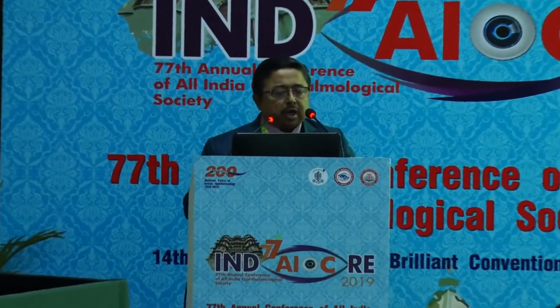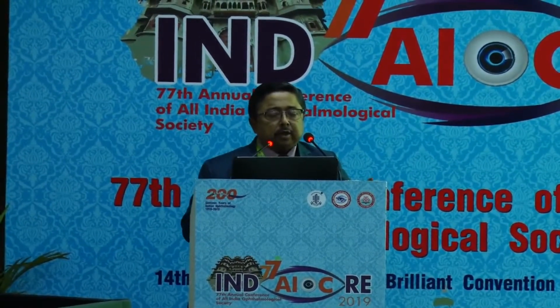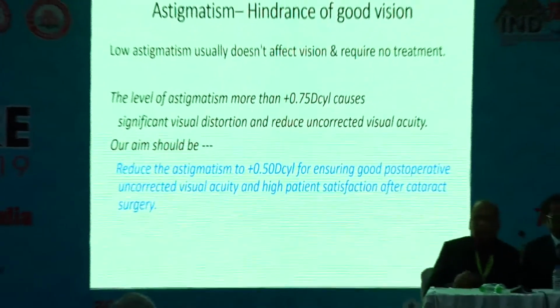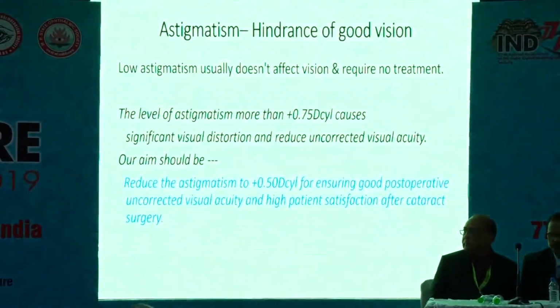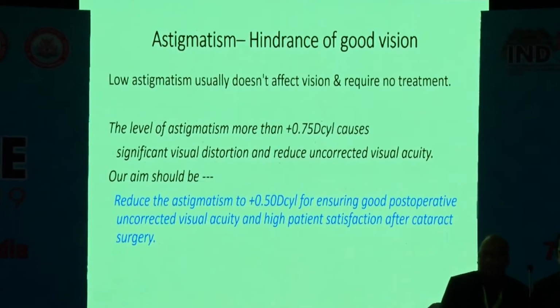Just to start with, we are talking about the toric IOL nature, but the point is, is it absolutely necessary to advise a toric IOL in case of moderate regular astigmatism of less than 1.5 diopter during phaco? What we want to achieve, because low astigmatism usually does not affect our vision and requires no treatment.